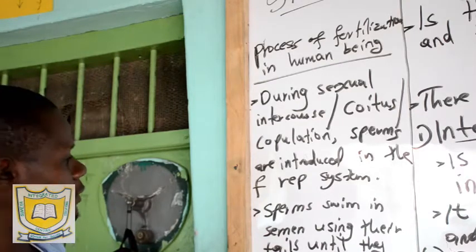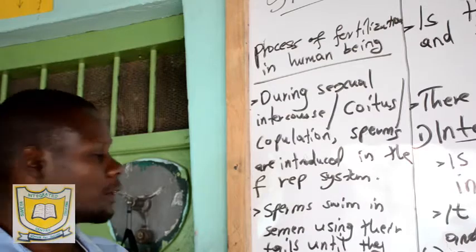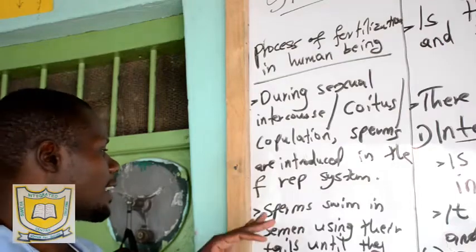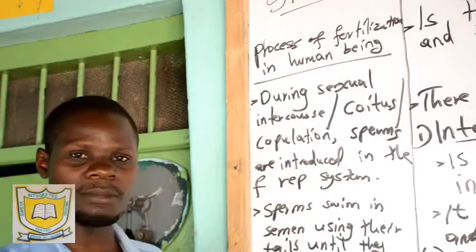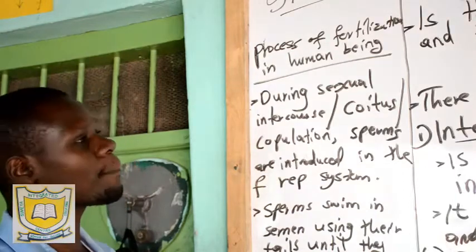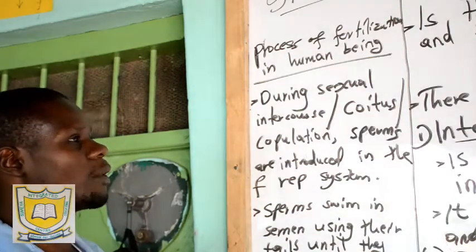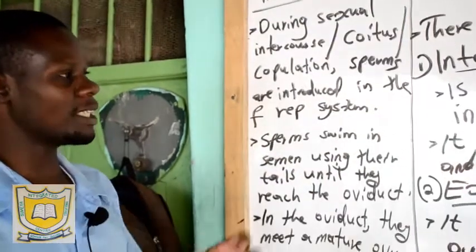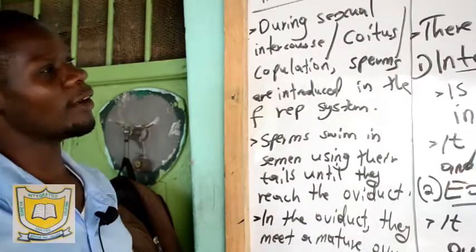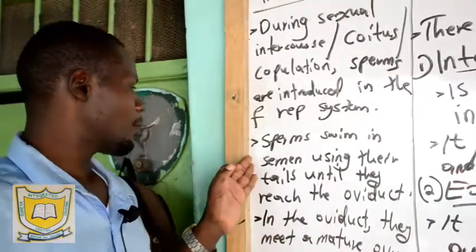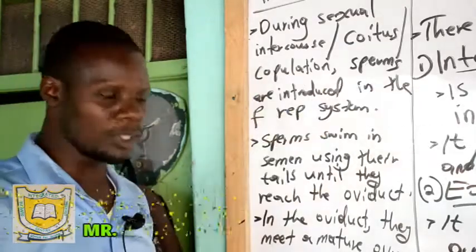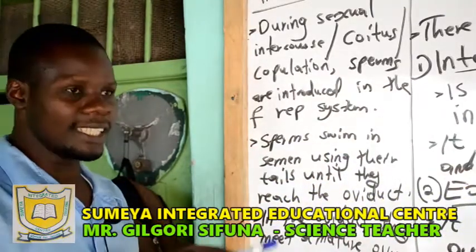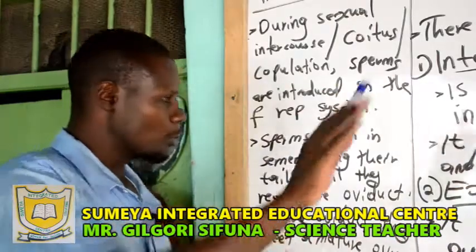You find that the sperms cannot move alone. When we were talking about the male reproductive system, we talked about the glands. The glands in the male reproductive system produce a liquid-like substance in which the sperms move. Now the sperms swim in the semen. Semen is a mixture of the fluid from the glands and the sperm. The fluid assists the sperm to move smoothly. The sperm swim in semen using their tails. The tails are the ones that assist the sperm to move smoothly.